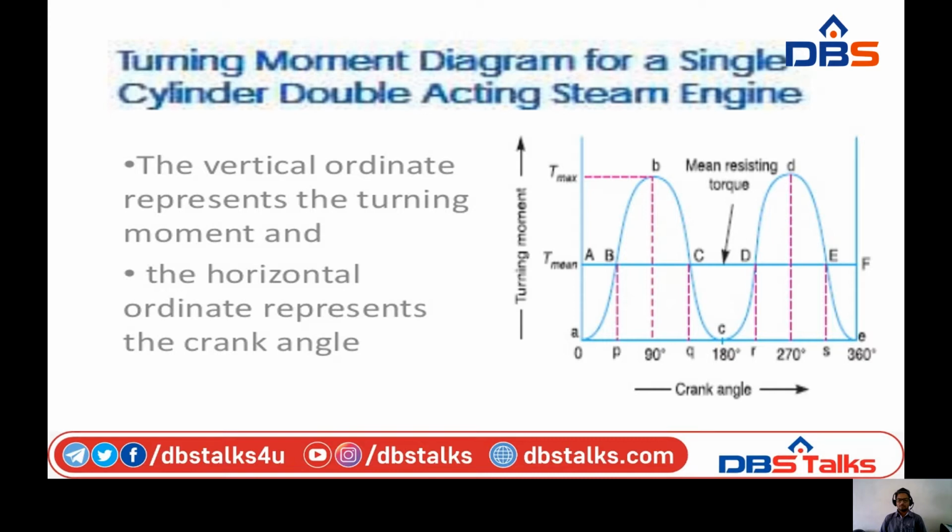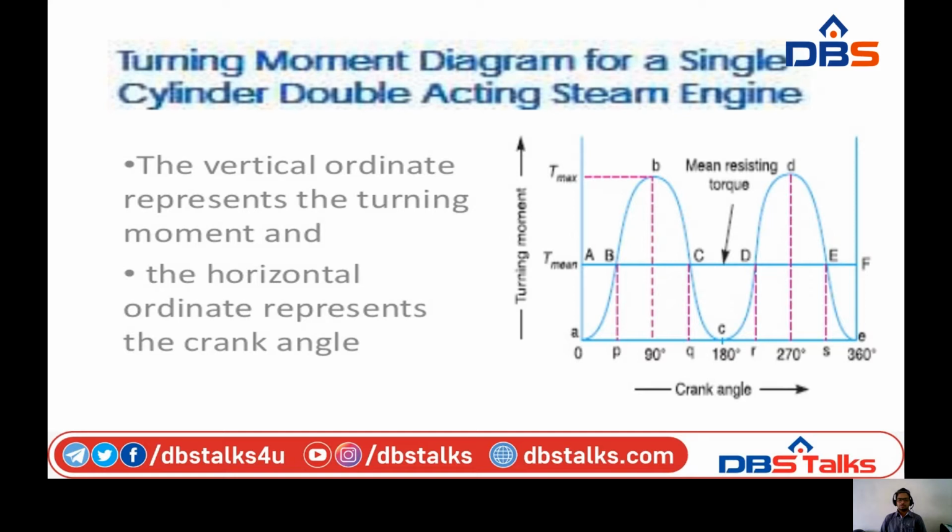The height of the ordinate small a and capital A represents the mean height of the turning moment diagram, and since it is assumed that the work done by the turning moment per revolution is equal to the work done against the mean resisting torque, therefore the area of the rectangle A small a capital F small e is proportional to the work done against the mean resisting torque.